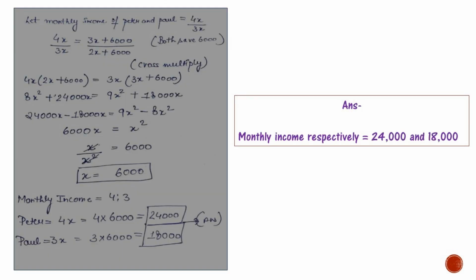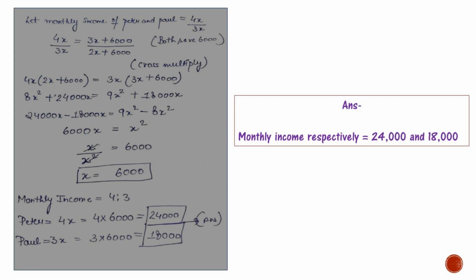Now let us solve this question. Let the monthly incomes of Peter and Paul be 4x and 3x. As the question says, the monthly incomes of Peter and Paul are in the ratio 4:3, and their expenses are in the ratio 3:2. If each saves rupees 6,000 at the end of the month, that becomes 4x by 3x is equal to (3x + 6,000) by (2x + 6,000). Both save 6,000 here.